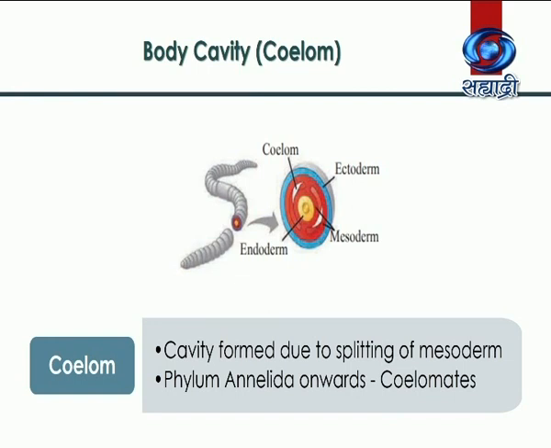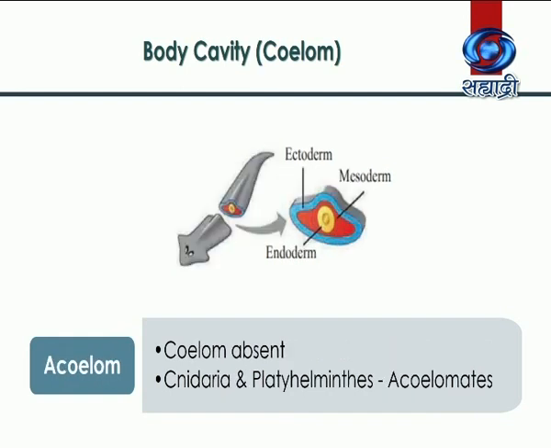If such a cavity is present, then the animal is known as coelomate. Members from phylum Annelida onwards are coelomates. If this cavity is absent, then those animals are known as acoelomates.